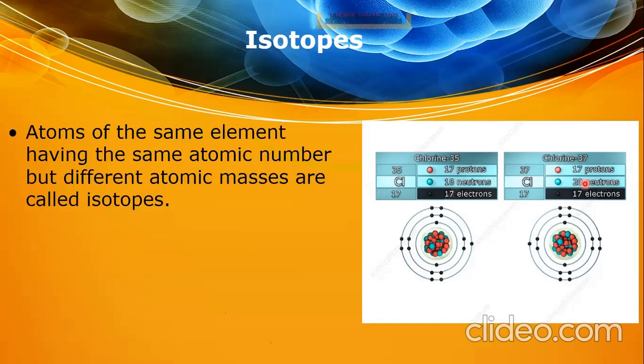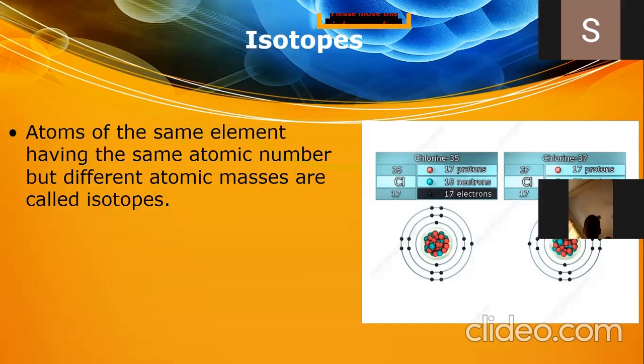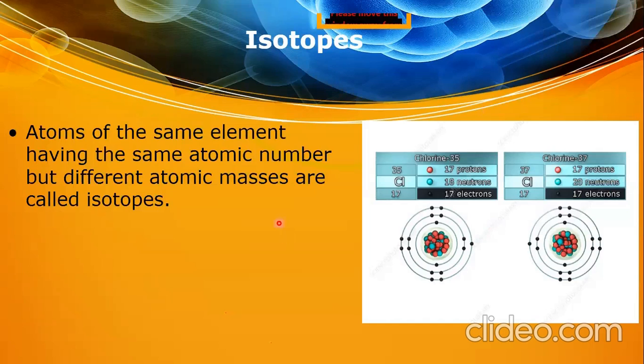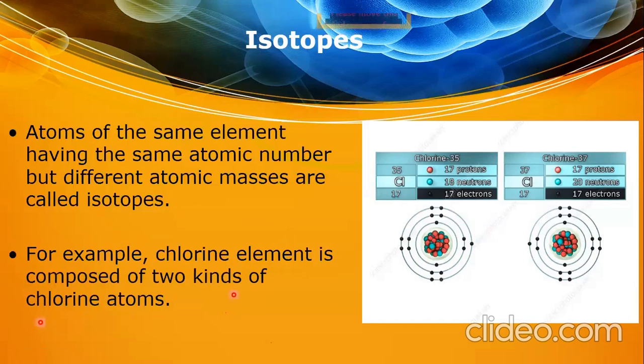18 and 20. Simply you can understand it: when the number of neutrons is greater than the number of protons, it is called an isotope. Let's check, for example, the chlorine element is composed of two kinds of chlorine atom, chlorine 35 and chlorine 37.